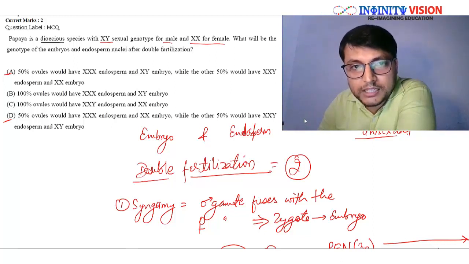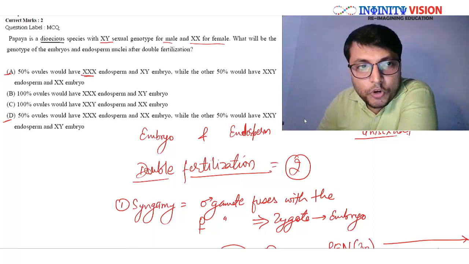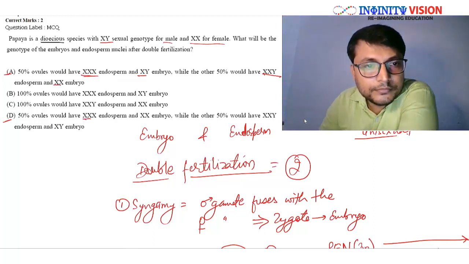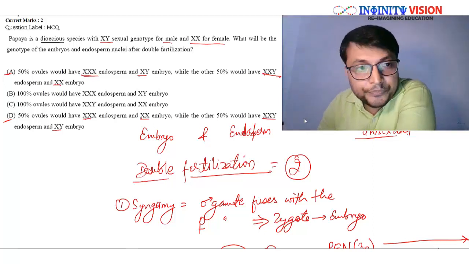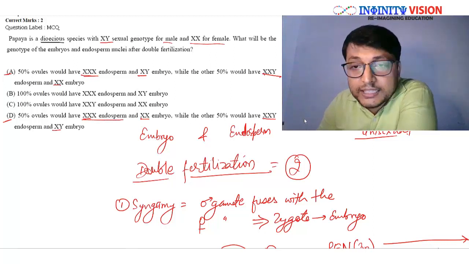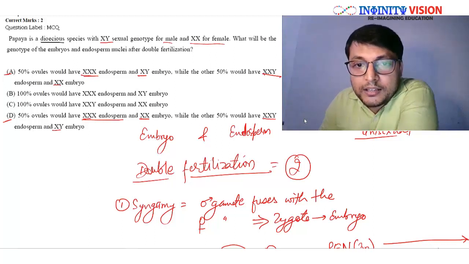Can you see, mark the difference? The difference is in the combination. The D option is saying that when the endosperm having XXX genotype is formed, then the corresponding embryo of that particular double fertilization will have XX genotype. And if the endosperm has XXY, then the embryo will be XY.